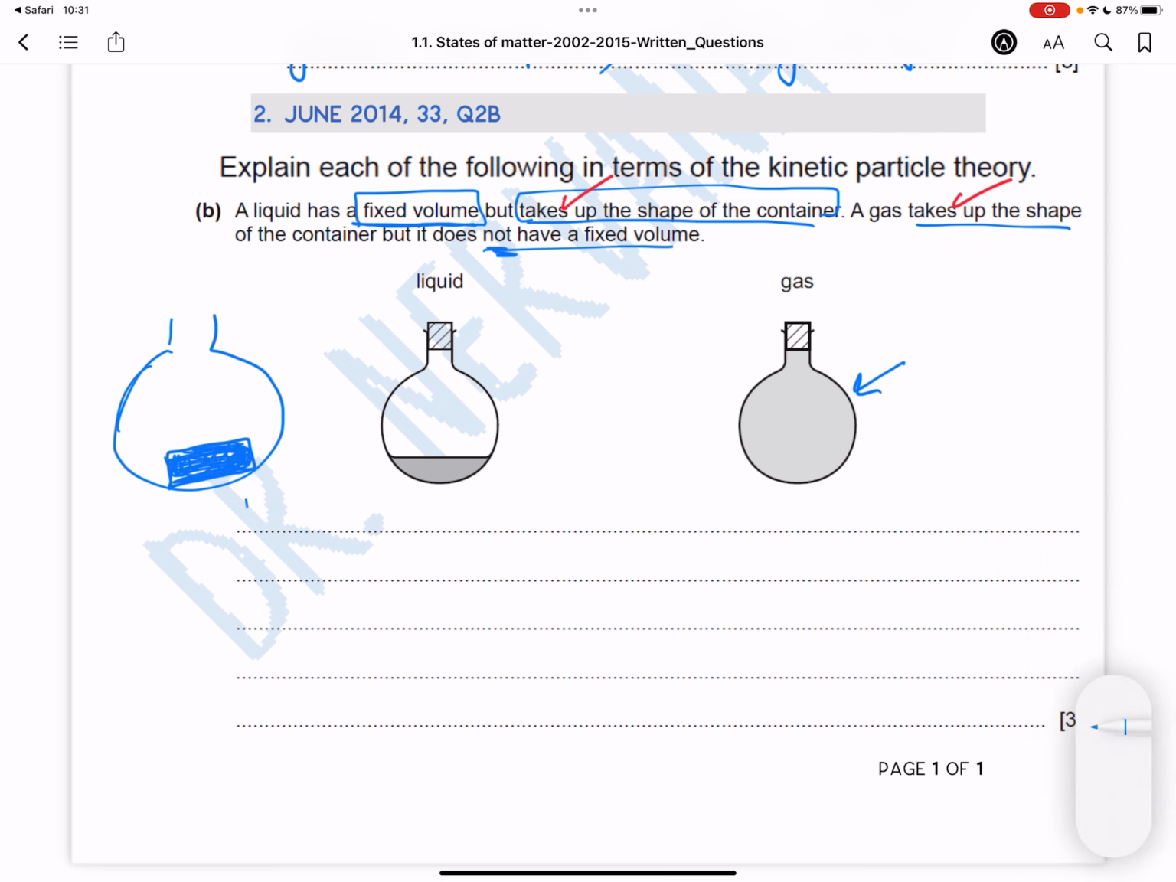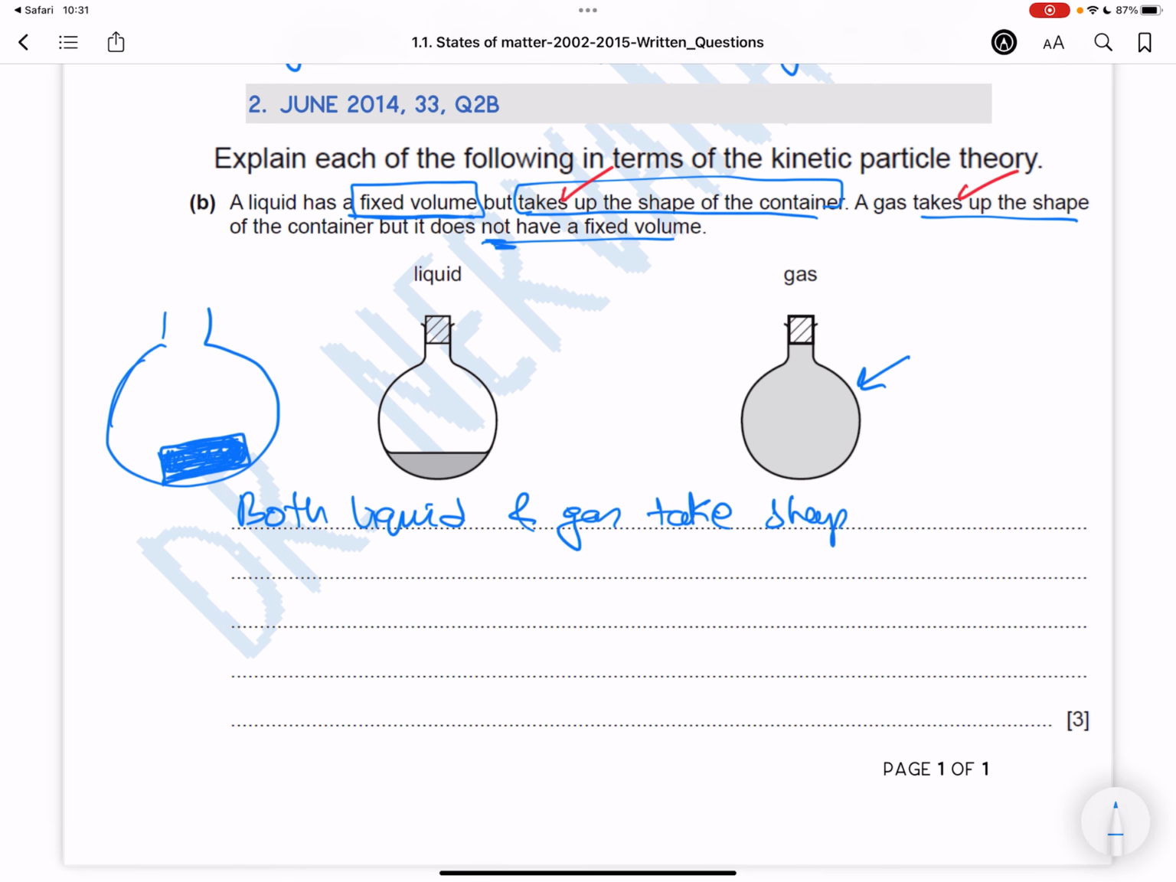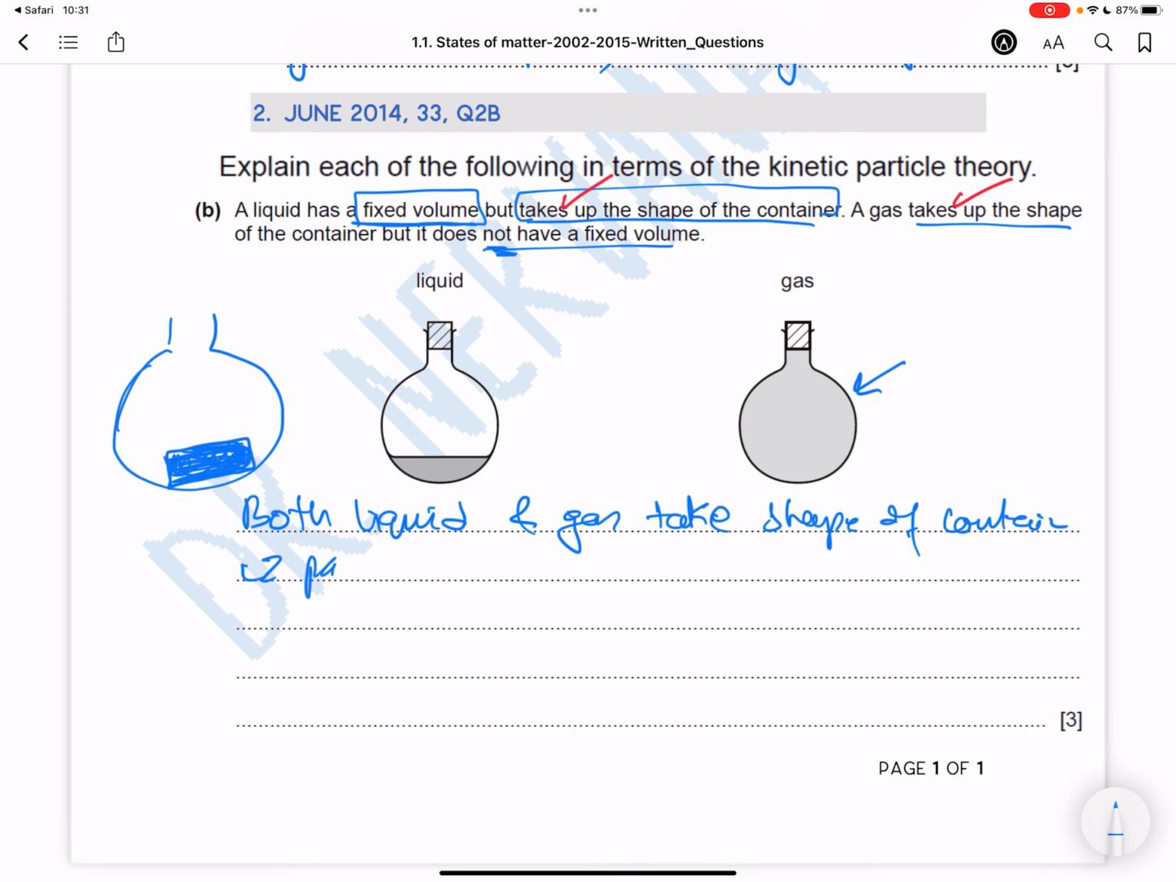So you're going to say both liquid and gas take the shape of the container because particles in liquid and gas move randomly, all right? They have the ability to move, and because they have the ability to move, they flow. And they take the shape of the container, opposite to solid. In solid, particles are not able to flow. Why? Because they are fixed in their positions, tightly packed. All right. So I've explained two things here.